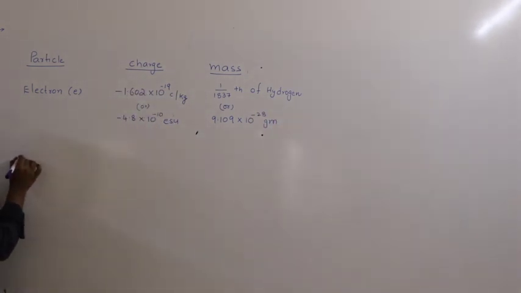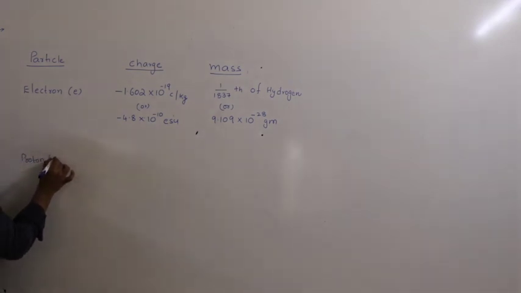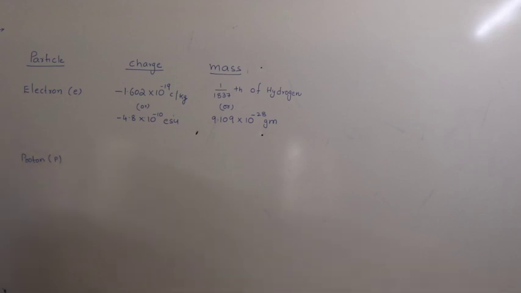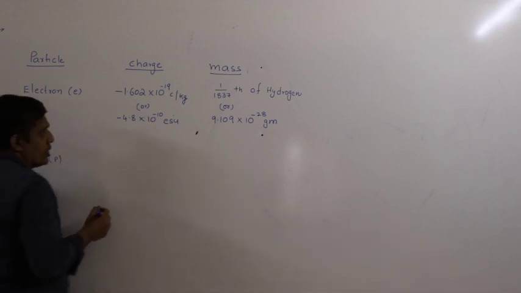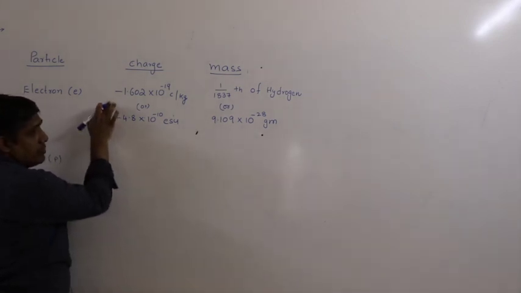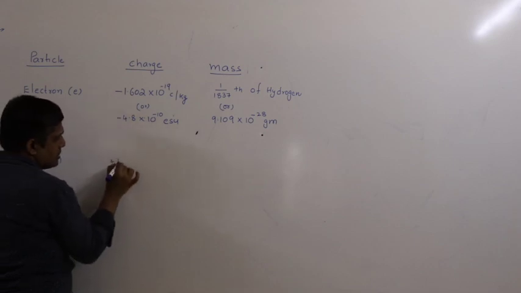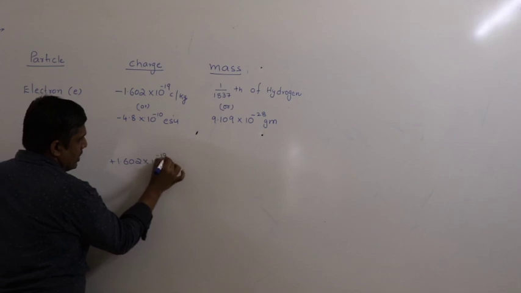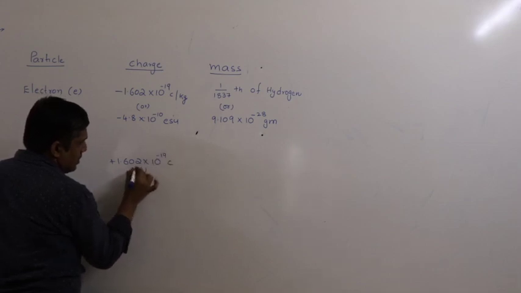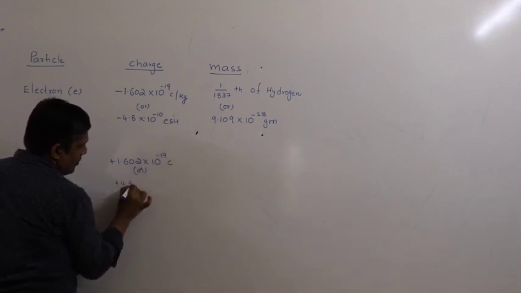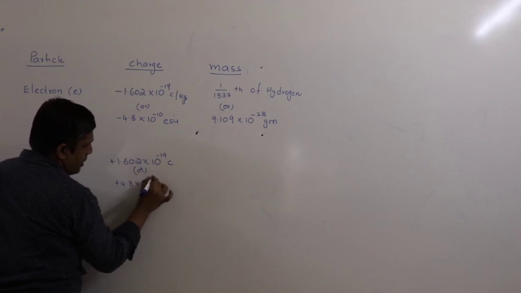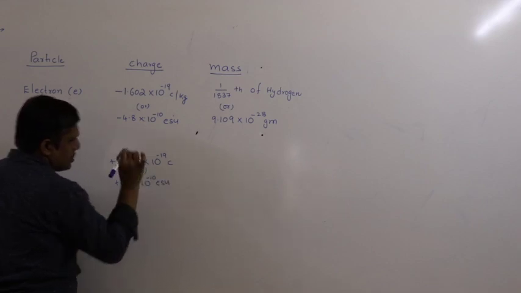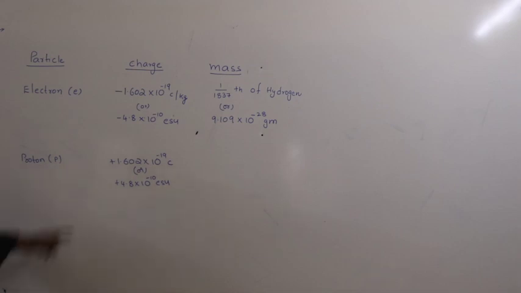Coming to the next one, that is proton. So the general symbol we write is 1H1. Charge is the same but opposite, so plus 1.602 into 10 power minus 19 coulombs, or plus 4.8 into 10 power minus 10 electrostatic units. So equal but opposite charge.